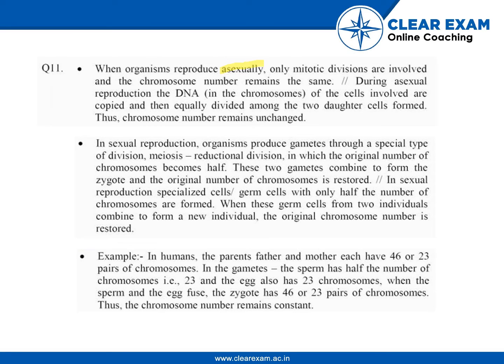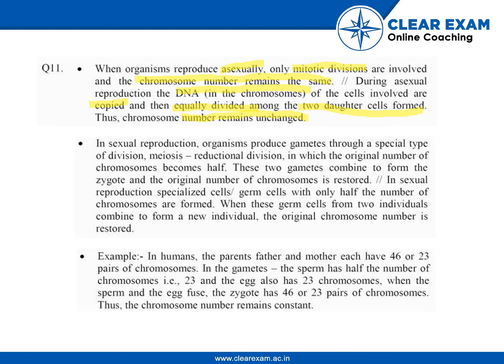So first we can talk about the asexual organisms, who reproduce asexually. They only do mitotic divisions, in which their chromosome number always remains the same. So when they divide, if they are dividing with two chromosomes, their daughter cell will also have two chromosomes, even during the phase of division. During asexual reproduction, the DNA in the chromosomes of the cells involved is copied and then equally divided among the two daughter cells formed. Thus the chromosome number remains unchanged. So here we can see it is neither doubling nor halving, it remains equal throughout the process.